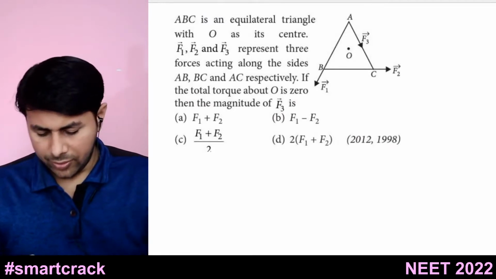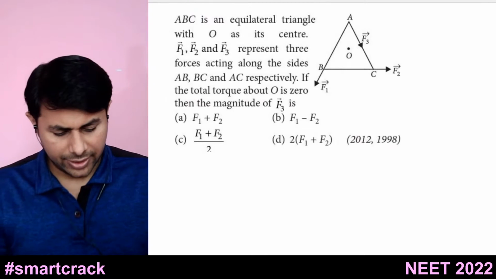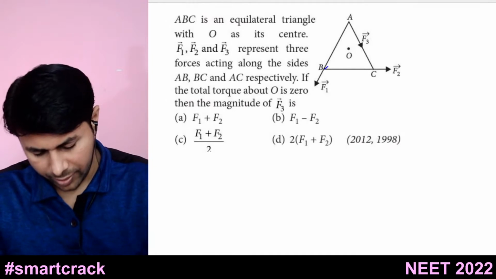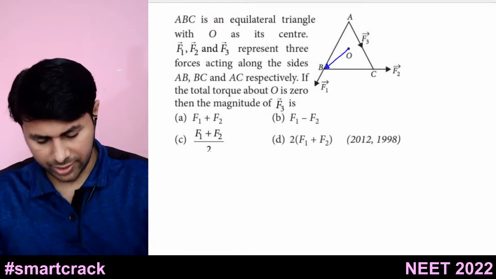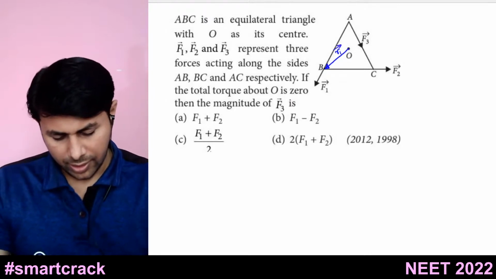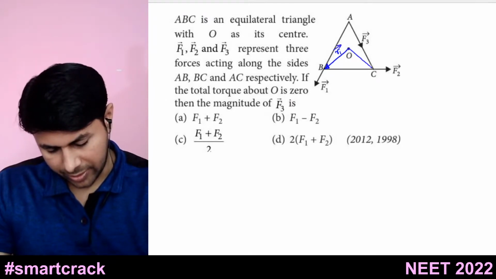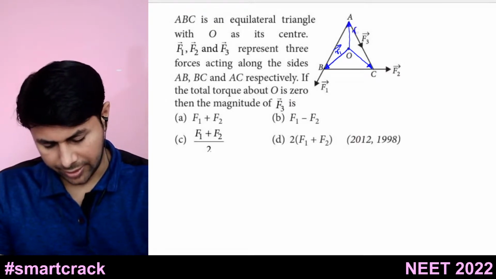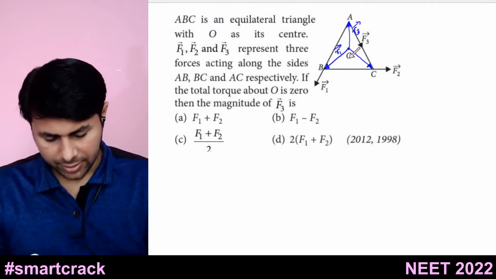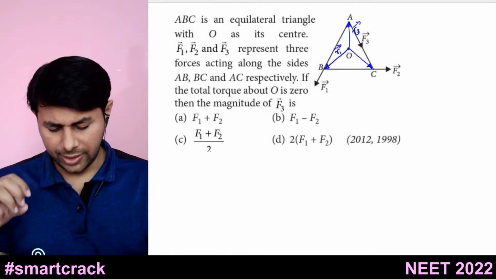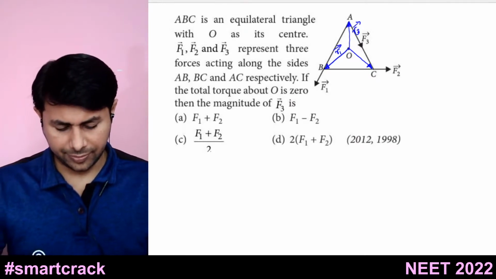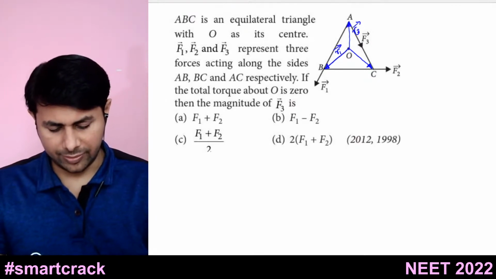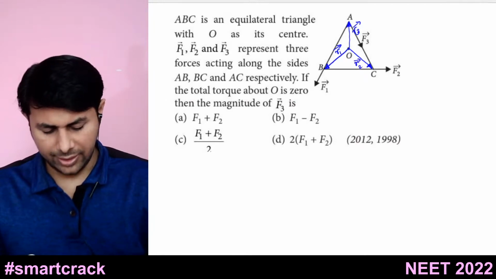Okay, so now we know what is torque. It is R bar cross F bar. So this is the position vector. Let's use a different color. This is the position vector of the first force, this is the position vector of the second force, and this is the position vector of the third force. Since this is not the origin, this is the center of this equilateral triangle, where all the medians intersect, these three distances will be equal. R1, R2 and R3 will be equal.